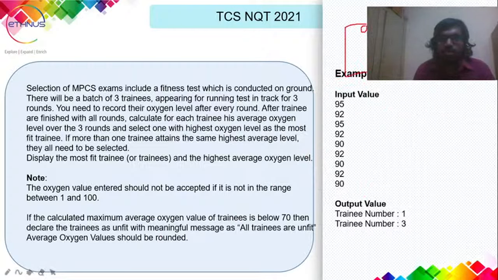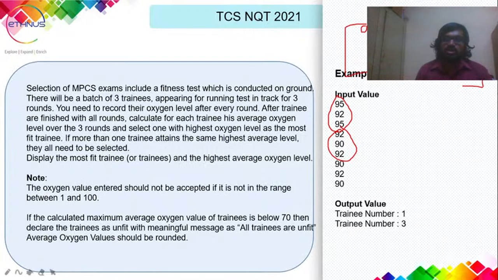Say let's take 95 and 92 sequentially, and we have taken these three values, and here 92, 90 and 92. We have taken these three values also, and then 90, 92 and 90. So we have taken the input and put it in a 2D matrix.